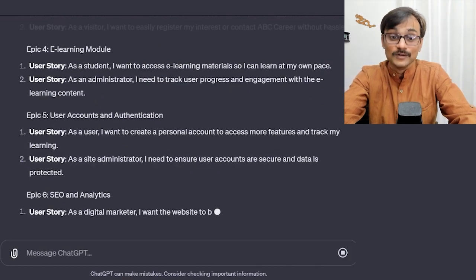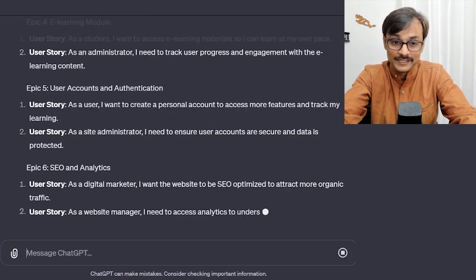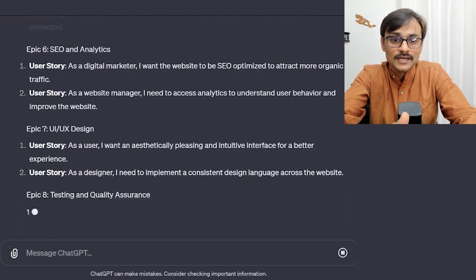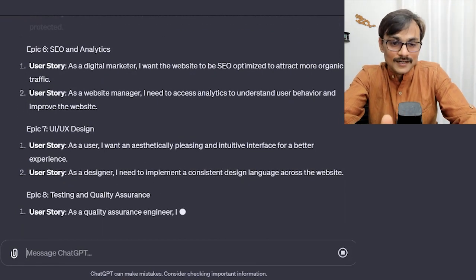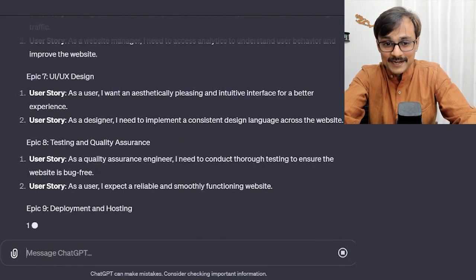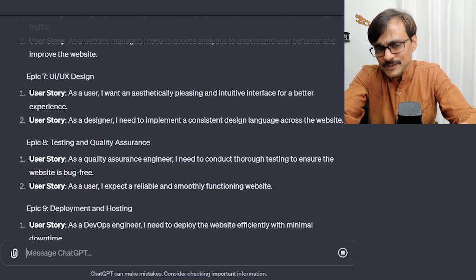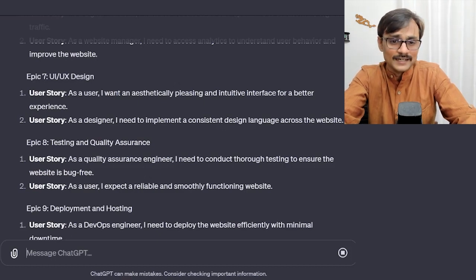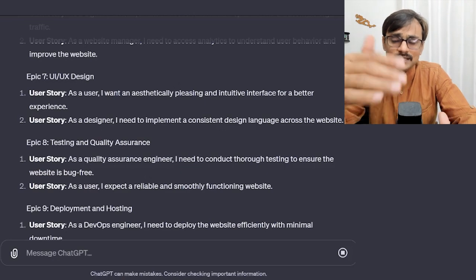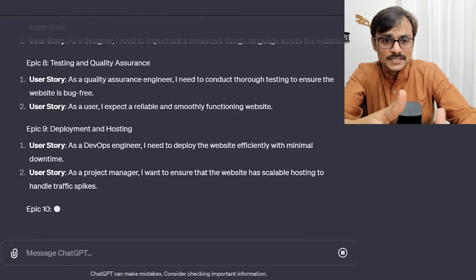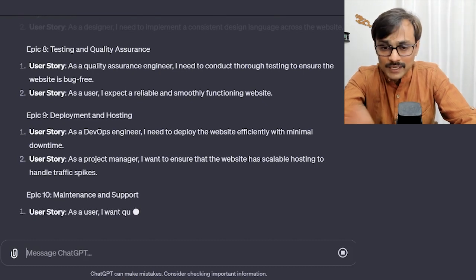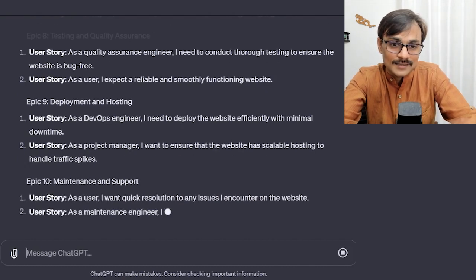We have user account and authentication, not mentioned clearly in the requirement, but it got added. Looks like it was needed. SEO and analytics, UI UX design, probably we see, is it a separate Epic or testing and quality assurance? I probably need to look at this a little critically because they are not user-oriented things, so I would say they are more like enablers. UI UX design, testing and quality assurance, and deployment or hosting, I would probably convert into technical items.